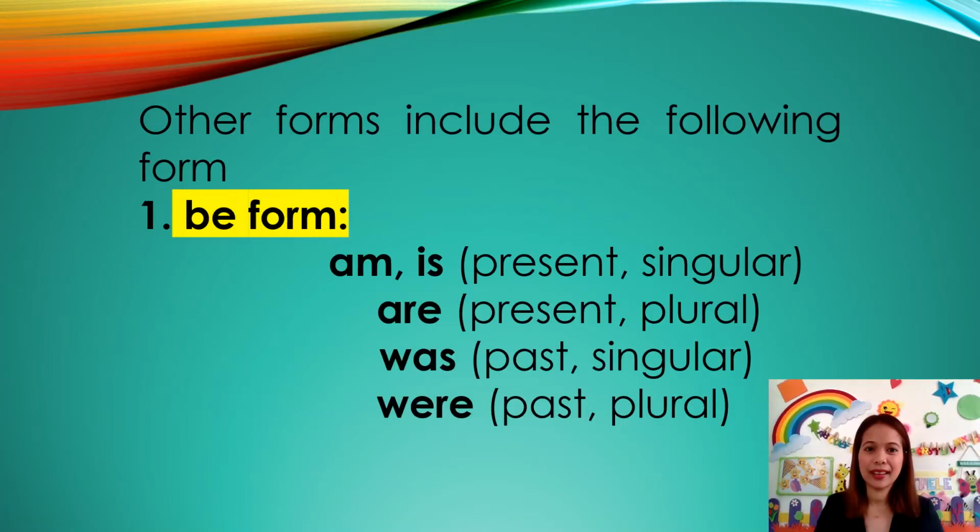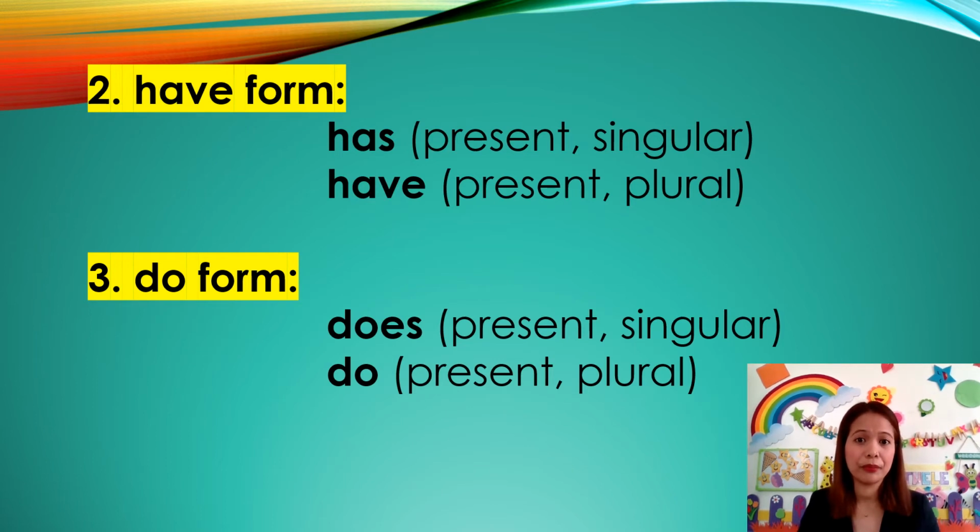Okay. So other forms include the following. Like we have the be form. Am is a present singular. Are is a present plural. Was is a past singular. Were is a past plural. The other one is the have form. Has is a present singular. Have is a present plural. Do form. Does is a present singular. Do is a present plural.